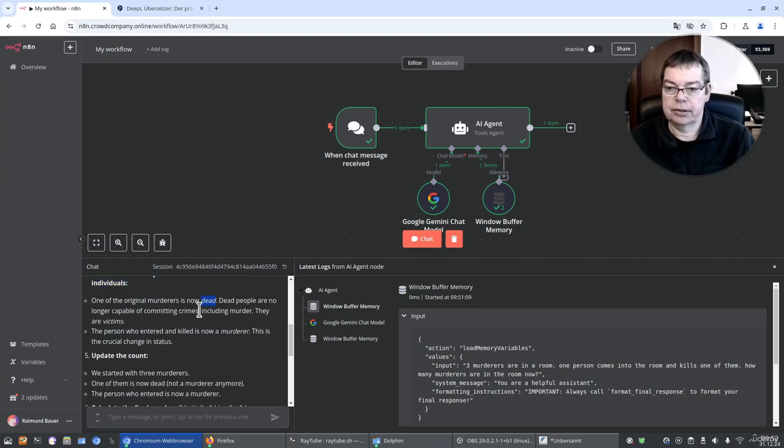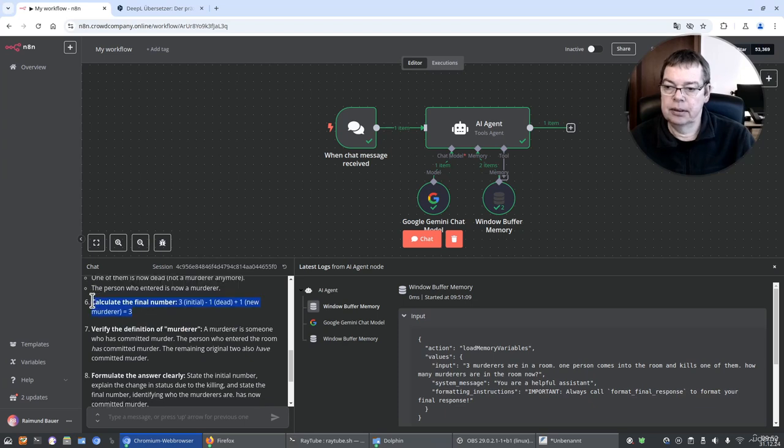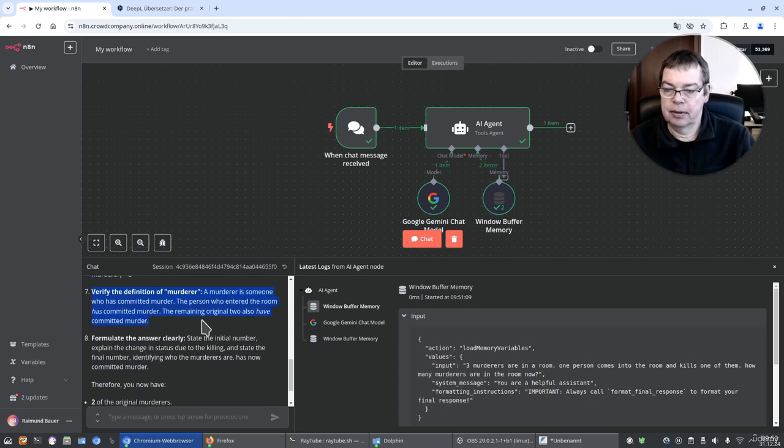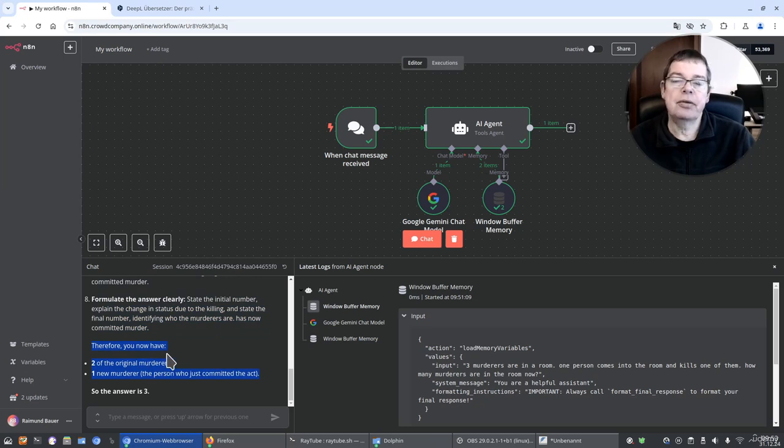One of the murderers is dead. Dead people are no longer capable of committing crimes, including murder. They are victims. So it labels the dead murderer as a victim. And based on that assumption, it comes up with the answer. It calculates the final number. Then it verifies its own answer. And then it's going to formulate the final answer in a clear way. And based on the assumption that a dead person is a victim, the answer is correct.